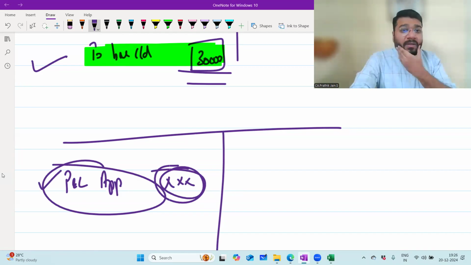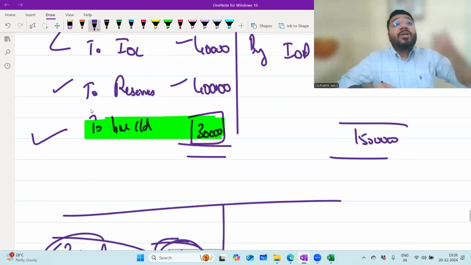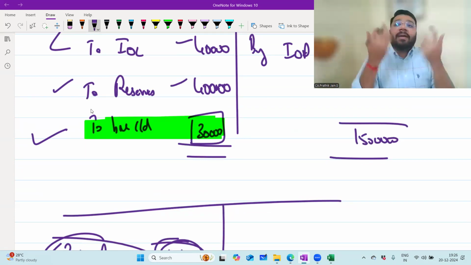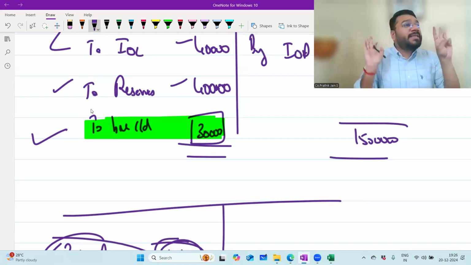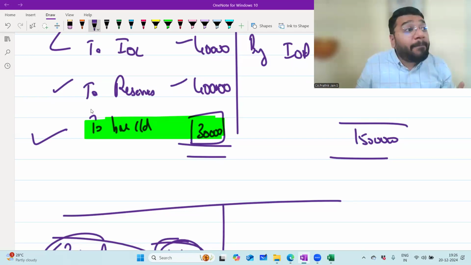Yes, sir. Third, what you can do, a combination of both. Means out of this 30,000, 20,000 transfer to A and B, 10 each, and remaining 10,000 kept as it is. So these are the three permutations and combinations possible in the process of preparing the appropriation account.